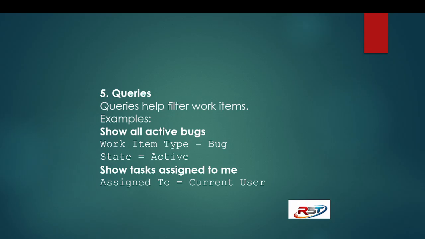Another example: show tasks assigned to me. Assigned to is equal to current user. It will show all tasks assigned to me. So queries can also be used for filtering work items.